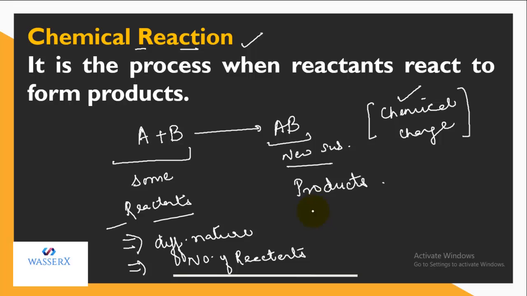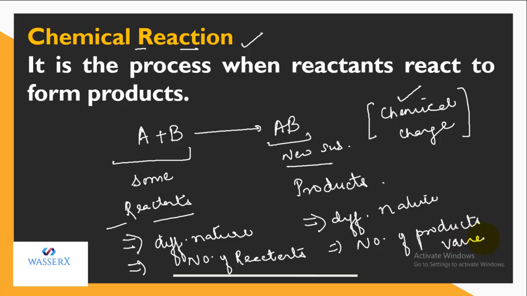If we talk about the products, the products can also be of different nature. In a similar manner, the number of products formed in a particular reaction also varies. In some reactions, we see only one product, and in a few reactions, there are 4-5 products. Reactants can be 1 or 2 or many, and even the products can be 1, 2 or many. So the number of reactants and products can vary from reaction to reaction.